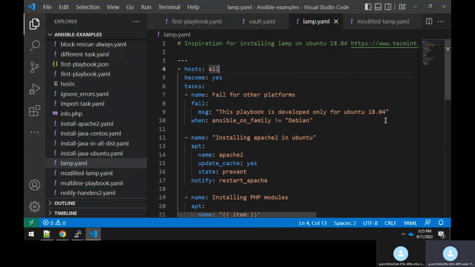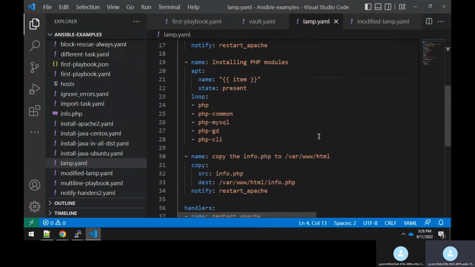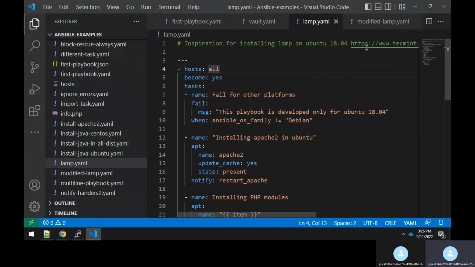Now, why do we have Ansible roles? For example, suppose today you have written this LAMP playbook file. Now one of your close friends comes and asks you, Rajesh, I know that you have written a LAMP playbook file.